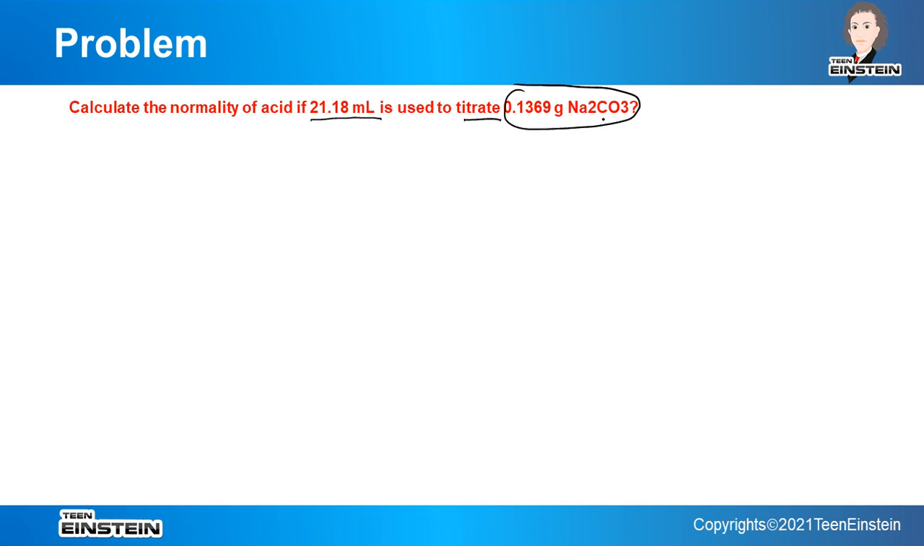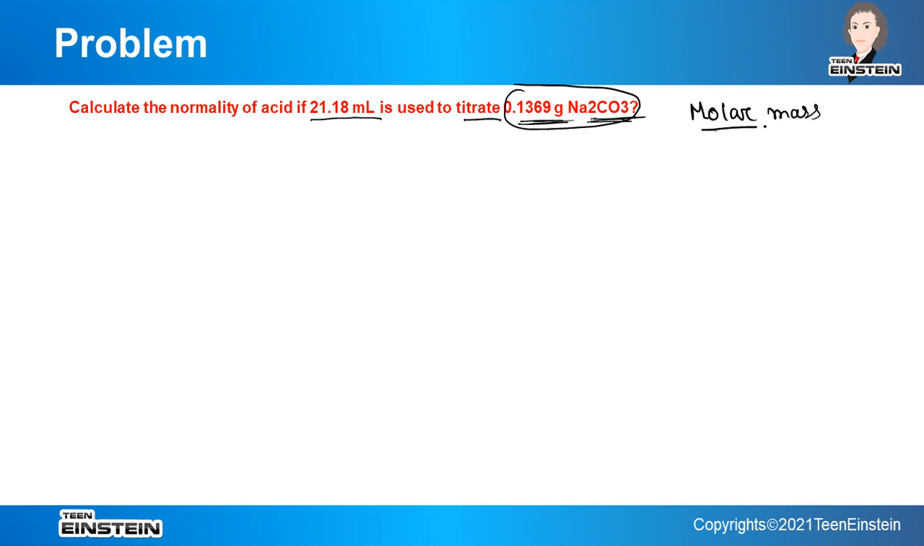That means whatever will be the gram equivalent of Na2CO3, it will be same as the gram equivalent of the acid. Now here weight is given, and we can easily calculate the molecular weight of Na2CO3. So from that we can find out the number of moles of this Na2CO3. And once we know the number of moles, from the valence factor we can also find out the gram equivalent. So first of all, we have to find out the molar mass of Na2CO3.